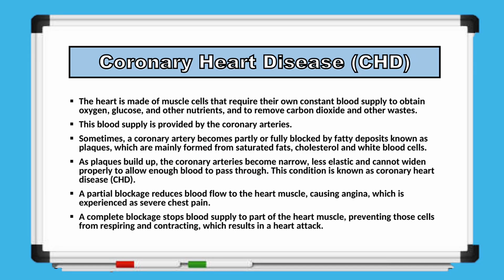So, what exactly is coronary heart disease? The heart is made up of muscle cells that need a constant supply of blood to receive oxygen, glucose, and other nutrients, while also removing carbon dioxide and other waste products. This essential blood supply is provided by the coronary arteries. Sometimes, these coronary arteries become partially or completely blocked by fatty deposits called plaques. These plaques are mainly made up of saturated fats, cholesterol, and white blood cells. As the plaques build up, the arteries become narrower, less elastic, and cannot widen properly to allow enough blood to pass through. This condition is what we call coronary heart disease.